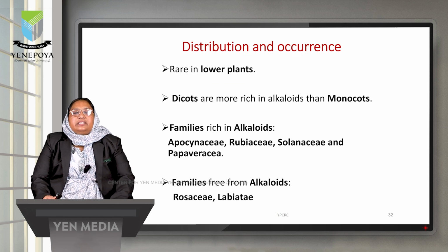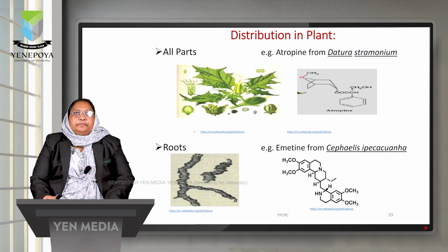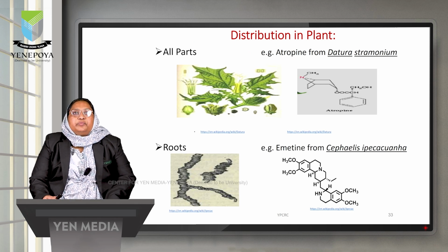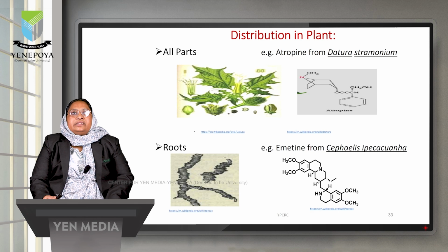Next we will be seeing the distribution and occurrence of alkaloids. The alkaloids are mostly not found in the lower plants, and they are richer in dicots than monocots. Families which are rich in alkaloids are Apocynaceae, Rubiaceae, Solanaceae and Papaveraceae, and the families which are free from alkaloids are Rosaceae and Labiatae. Let us see how the alkaloids are distributed in different parts of the plants.